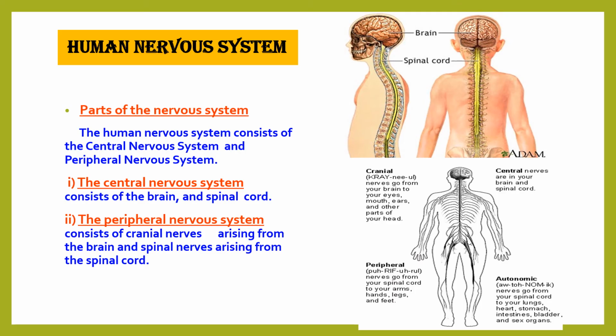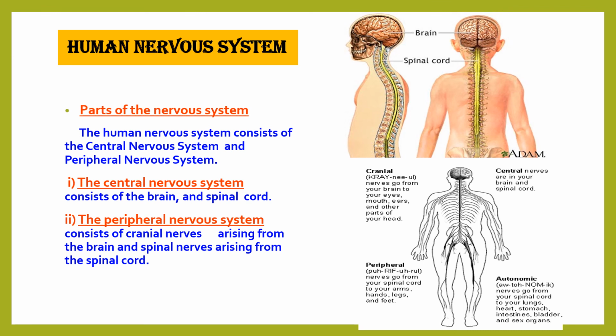Let us look into the detail of human nervous system. Human nervous system consists of broadly two types, which is the central nervous system and the peripheral nervous system. The central nervous system consists of brain and the spinal cord. The brain is placed inside the cranium of the head, and the spinal cord is an extension, a small thread-like structure running from the base of the brain through the vertebral column of the human beings.